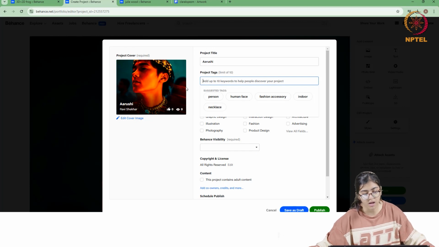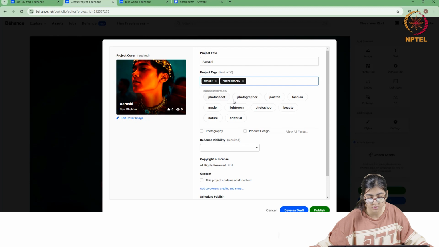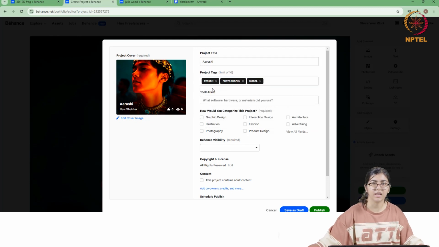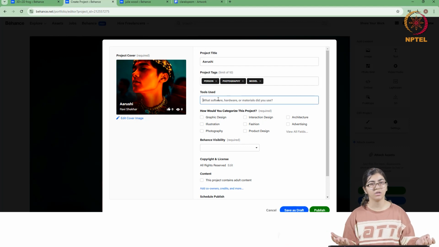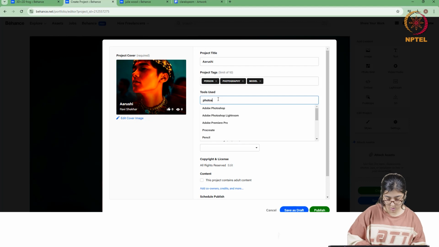Other than that, you will add the tags here again, and it also suggests tags that you can add. I'll just add person, photography, model. You just add the relevant tags to your project, and you'll write what tools you've used in your project. So I used Photoshop, for example.